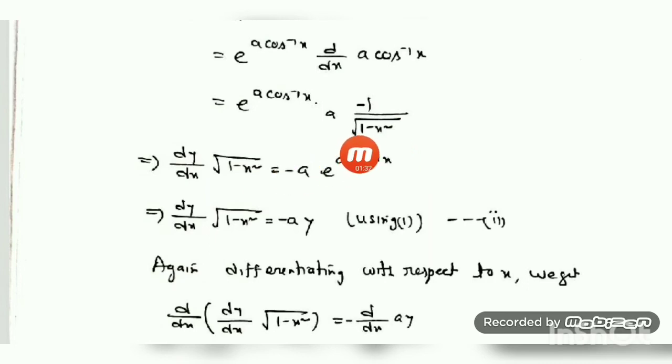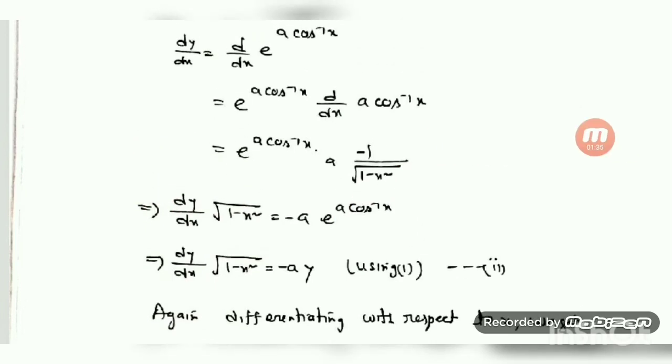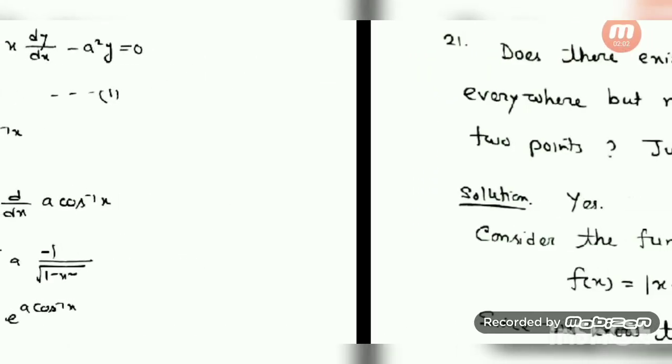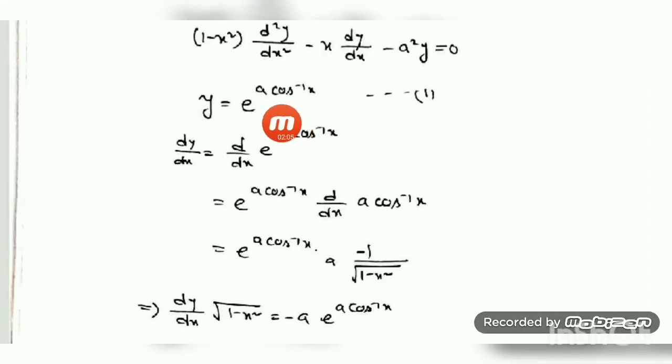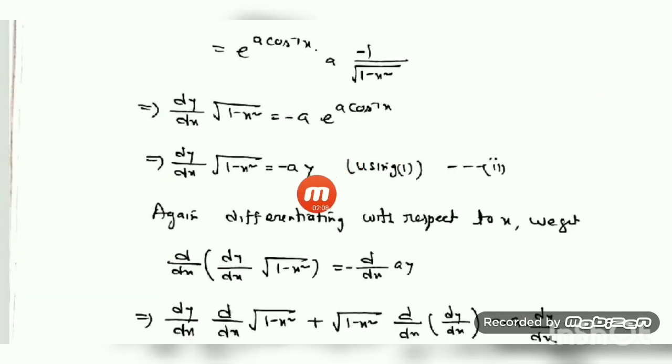Okay. Now I just bring this to the left side. On the left side, we already have dy/dx. If I bring it to the left side, it becomes multiplication, because I want to avoid division. The multiplication rule is easier compared to the division rule. That's why I make it multiplication. dy/dx into under root 1 minus x square is equal to minus a e to the power a cos inverse of x. Now you see, e to the power a cos inverse of x is nothing but your y. So I have marked this as 1, and I have used the value of this expression as y, because it becomes simplified compared to this one.